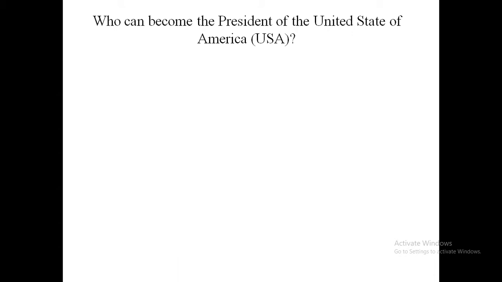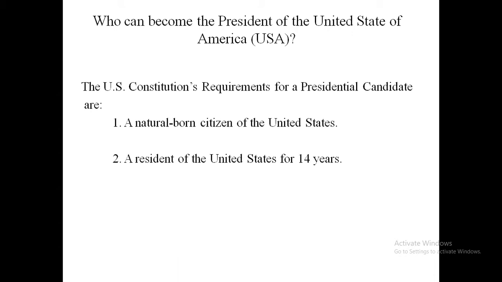Actually, there are three constitutional requirements. Number one, a person must be a natural born citizen of the United States. Number two, he or she must be a resident of the United States for around 14 years. And number three, a person must be 35 years old. So these three are the constitutional requirements for a person to become the president of the United States.